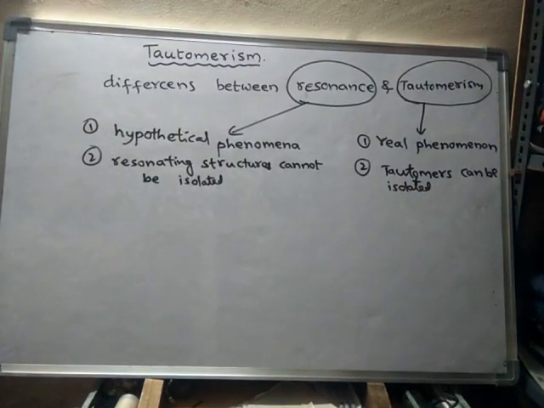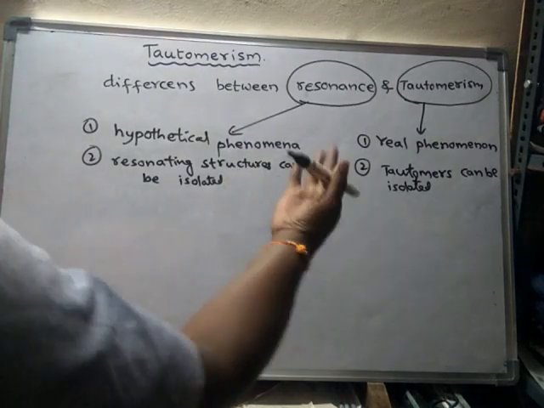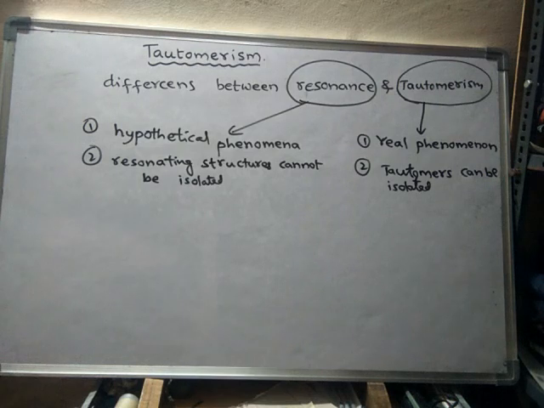Their existence is real. But the existence of resonating structures is simply hypothetical. It is an imaginary thing, not a real thing. We simply impart resonating structures in order to explain the stability of the compound.